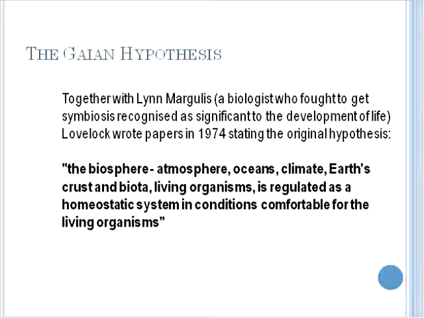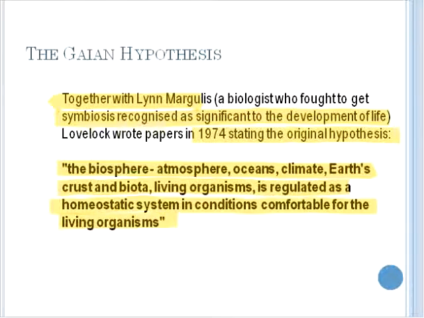Together with Lynn Margulis, they developed the idea of symbiosis, or the Gaia theory. In 1974, they stated the original hypothesis: the biosphere, atmosphere, oceans, climate, Earth's crust and biota, living organisms, is regulated as a homeostatic mechanism in conditions comfortable for the living organisms. Organisms working together.